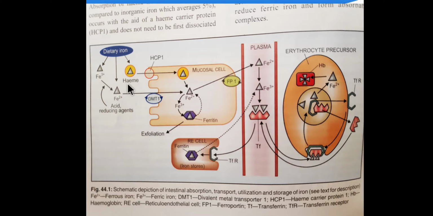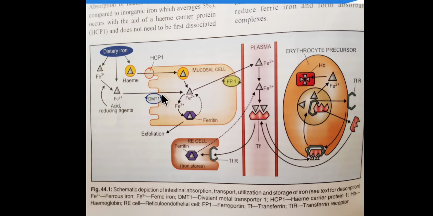Here you can see Fe+3 getting converted into Fe+2 and then the DMT1 transporter, right? So this transportation will get affected by other factors also. This figure is from the KDT itself, and it explains the whole absorption plus transportation very nicely.